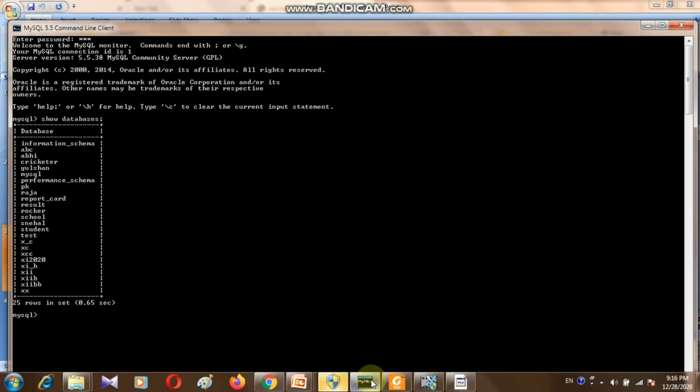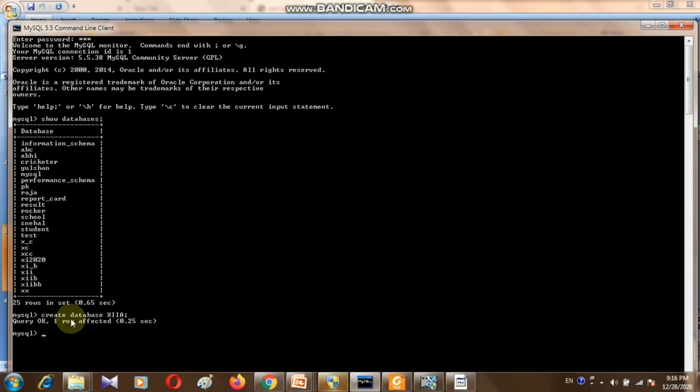Now if you want to create your own database, how can we create it? For that we can use create database, and here you can write the name of the database. Suppose you write 12A and press enter. See here, this database has been created. How can we see whether this database is created or not? See here, there was no database with the name 12A.